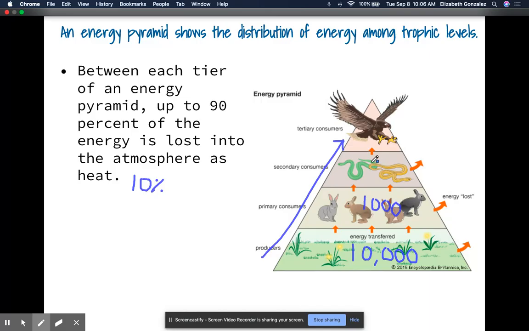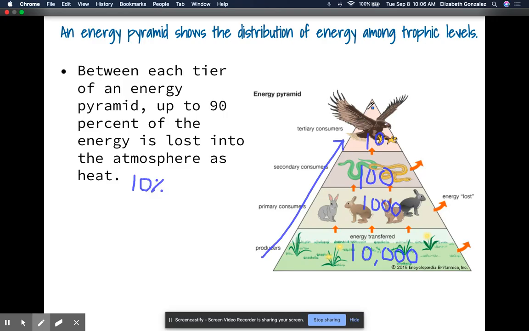We go up, it's going to be 100 here. And as we go up, it's going to be 10, okay? Why is that important? Remember when we talked about how, as you go up the energy pyramid, the numbers of organisms decrease.